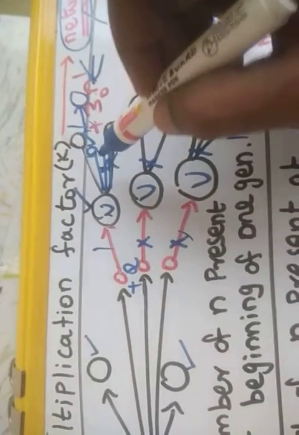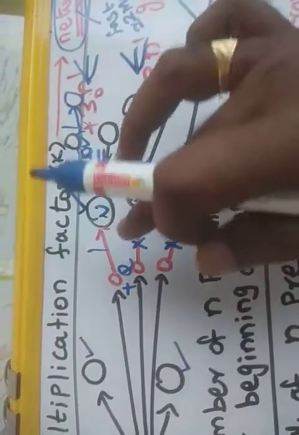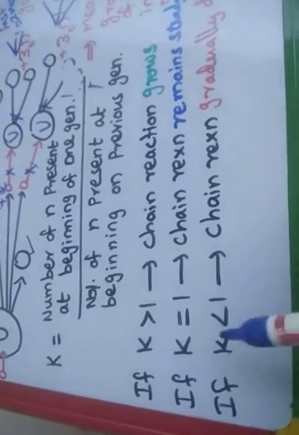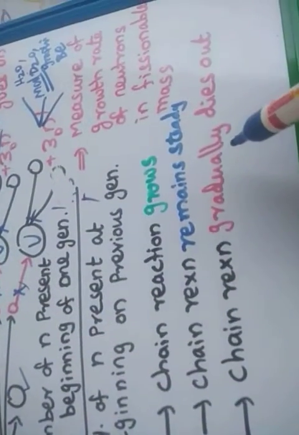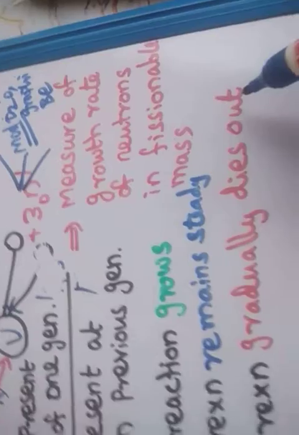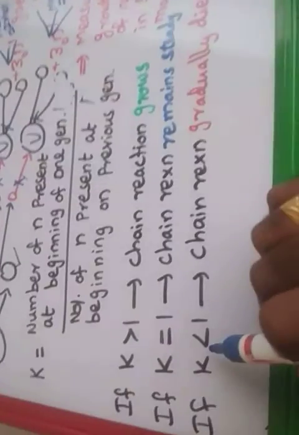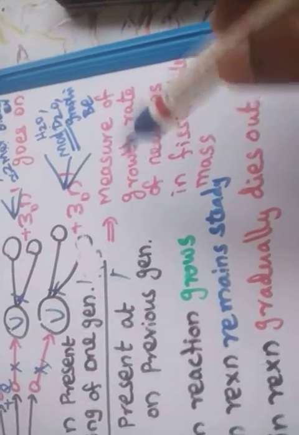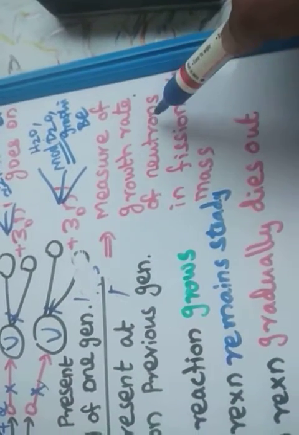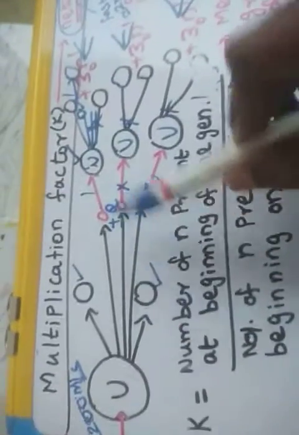If it goes to 0, what will happen? If the K value is less than 1, the chain reaction dies out. That means the nuclear reaction will stop if the multiplication factor is less than 1. So what is the importance of the multiplication factor? The multiplication factor is a measure of the growth rate of neutrons in a fissionable mass. For any fissionable mass, whether the fission grows, dies out or remains steady is clearly explained by the multiplication factor.